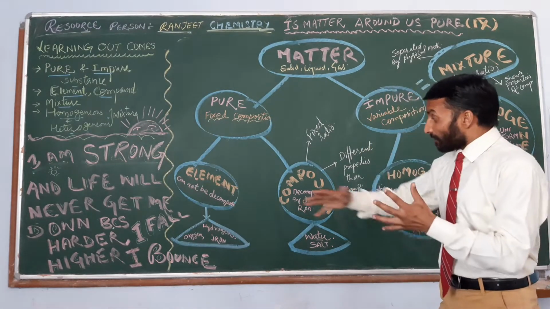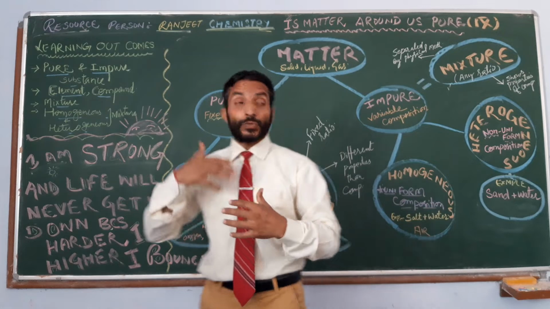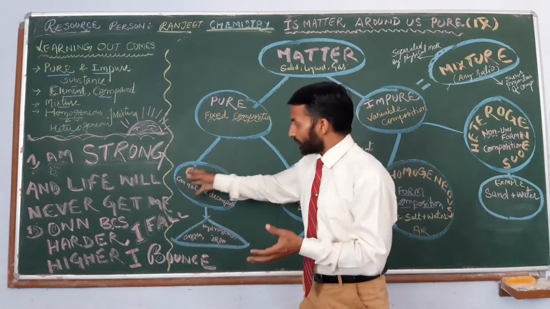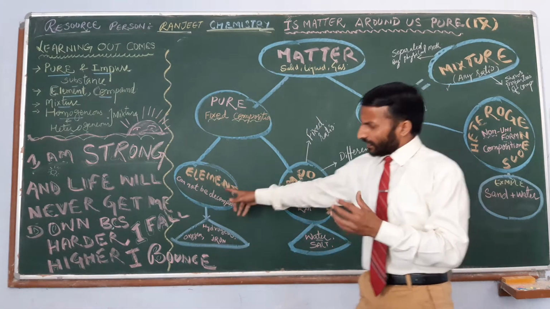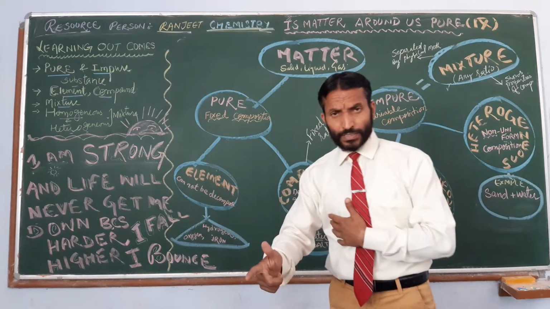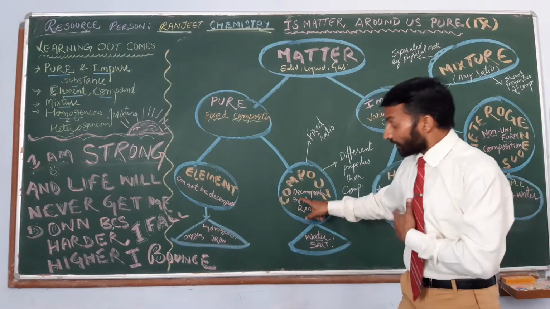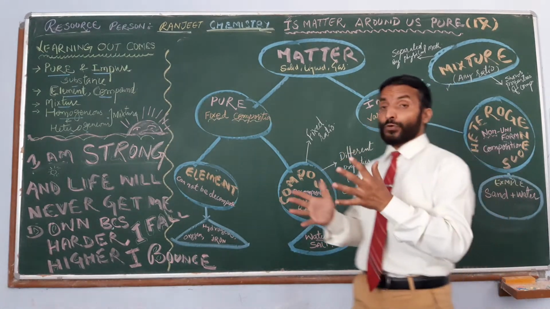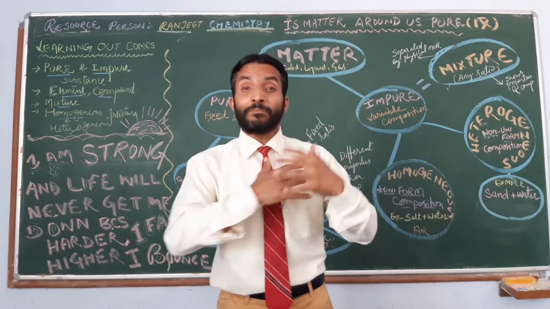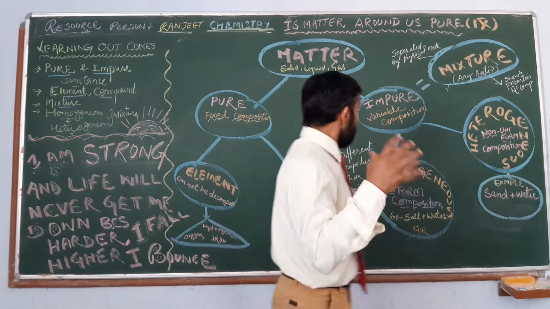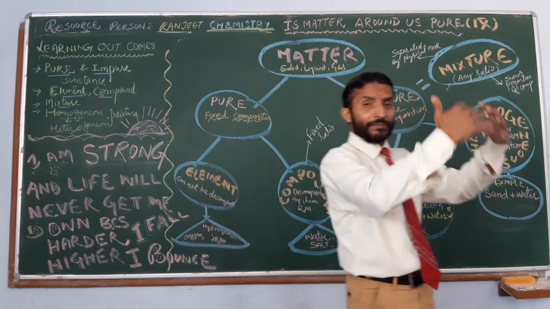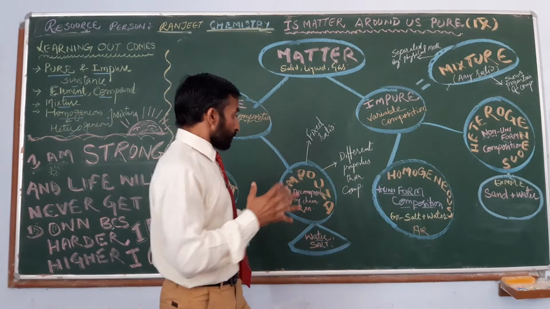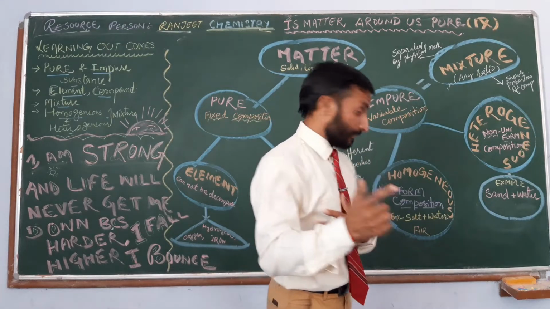What is a compound? A compound is that pure substance which we can decompose by chemical reaction, by chemical method. The difference between element and compound: an element is the simplest pure substance, which cannot be decomposed further, but a compound is that pure substance which can be decomposed, but not by simple methods of separation. We use very strong and higher methods. They are known as chemical methods of separation. Okay, so compound is that particular type of pure substance.